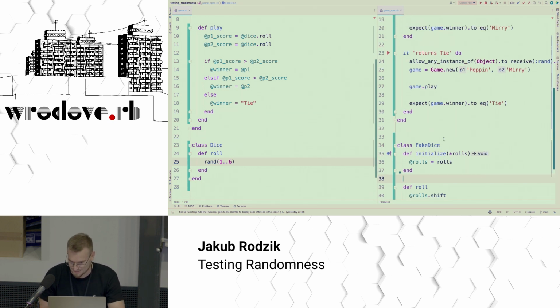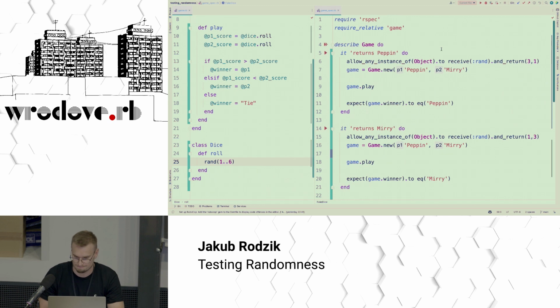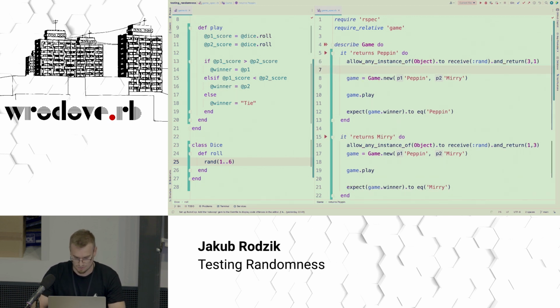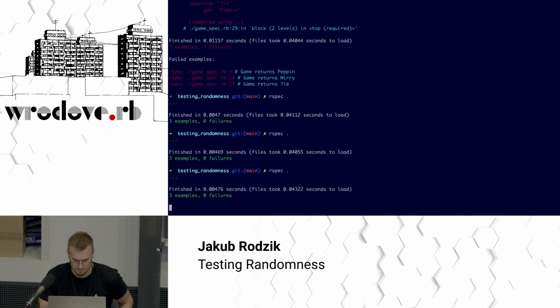I heard that somewhere. Okay, let's see if we can somehow include this fake dice in our tests. Maybe we can do a dice. It's a fake dice, okay? Let's include it here. And let's run our tests.